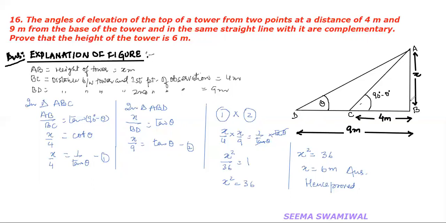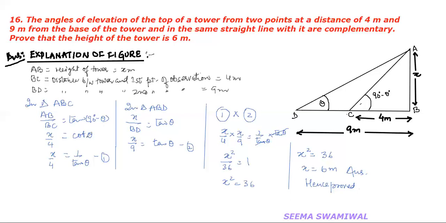So let's start. In the first triangle, AB upon BC, perpendicular upon base, is tan, and the angle involved in this is 90 minus theta. Therefore, this is tan(90 minus theta). Now you have to recall the complementary angles identity. So tan(90 minus theta) is cot theta.